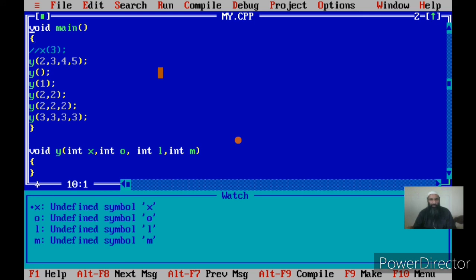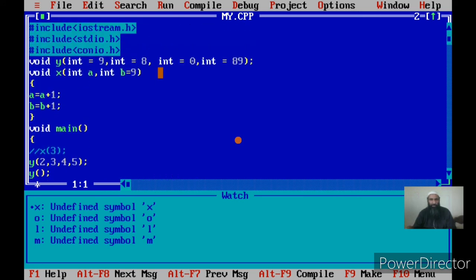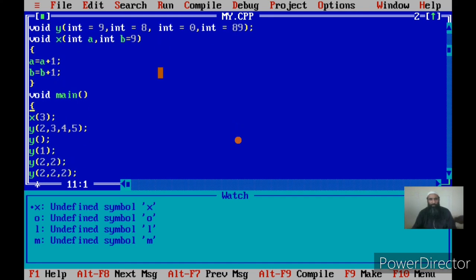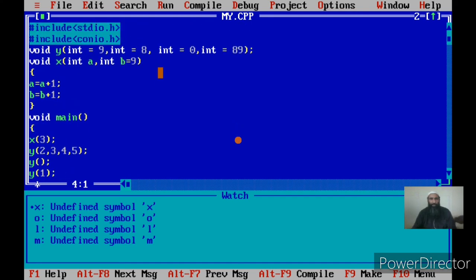But for x, we did not specify them in a prototype. We simply specified the default values in the function definition, because we called x after it had been defined. Since we are calling y before it has been defined, we specified the default value of y in the prototype. This is all about the default values.